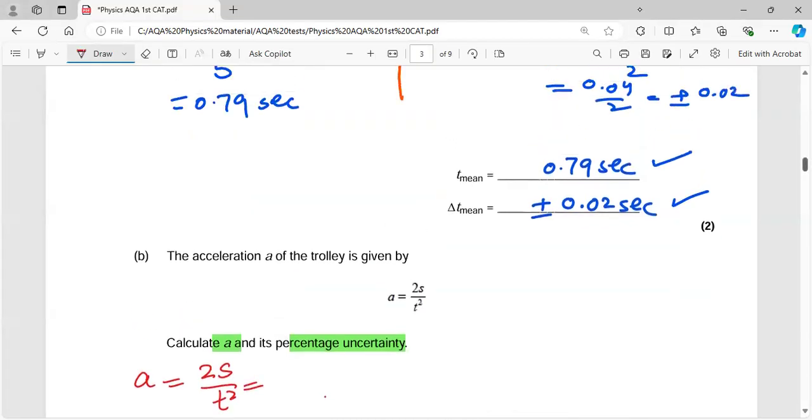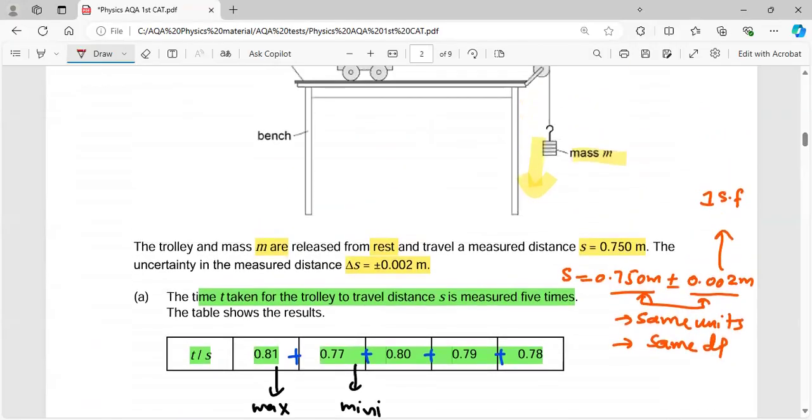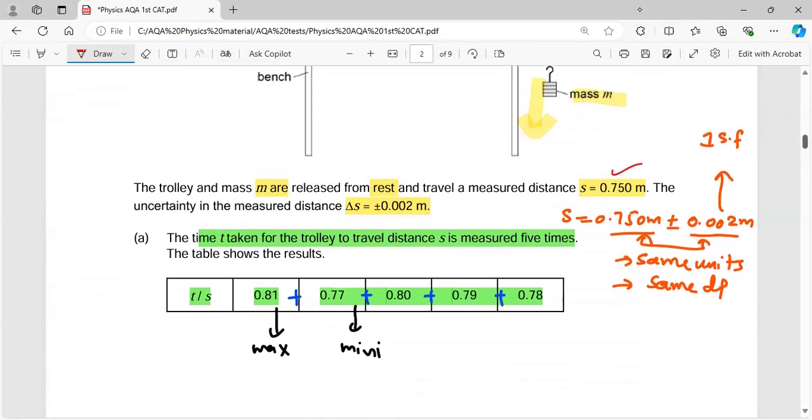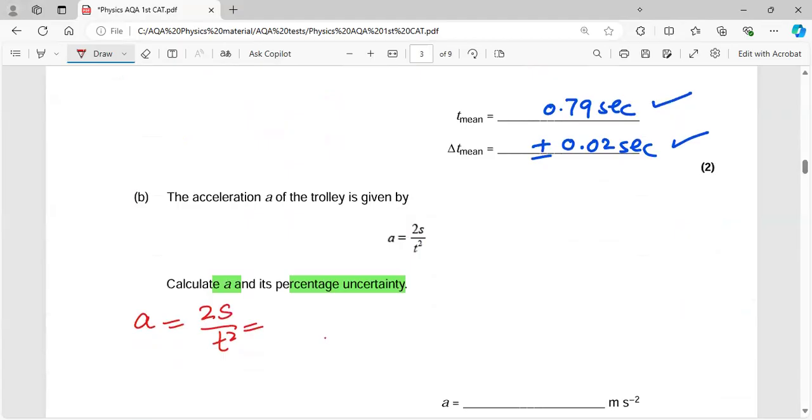So the value of s was given over there. When you go back, this is the value of s, which is 0.750. So 2 into 0.750, and for the t, you have this mean value, which is 0.79 square. So you will quickly do the calculation to get the answer. Let me do this quickly for you. So it comes out to be 2.40, and this is your answer.